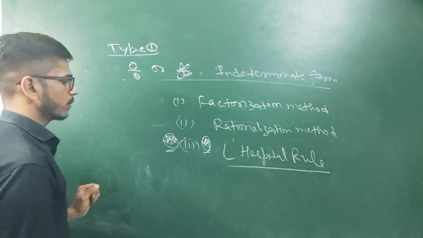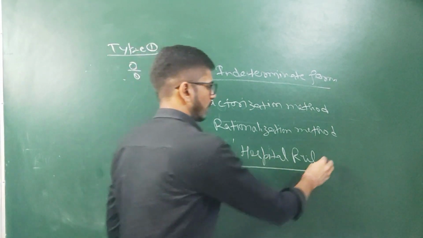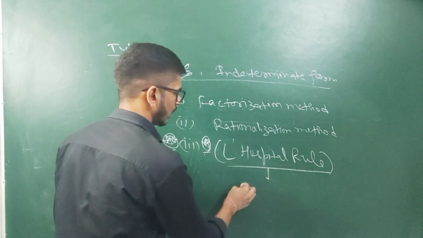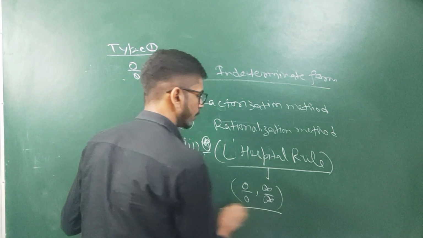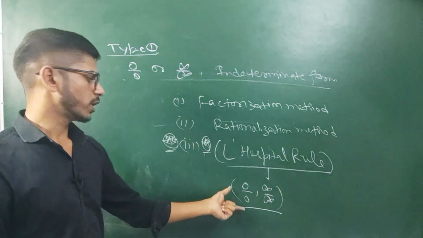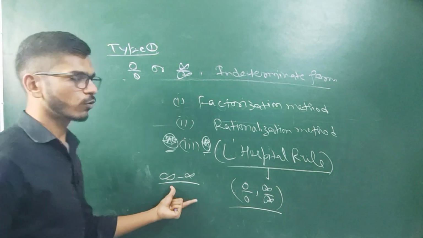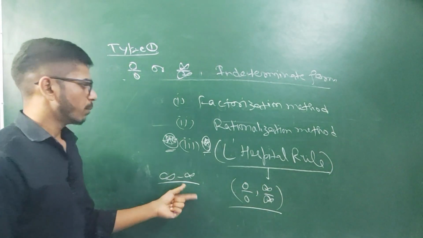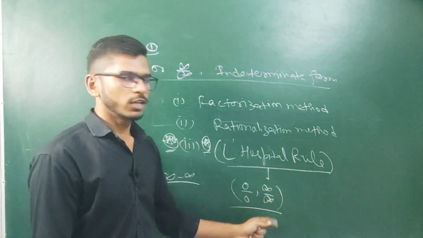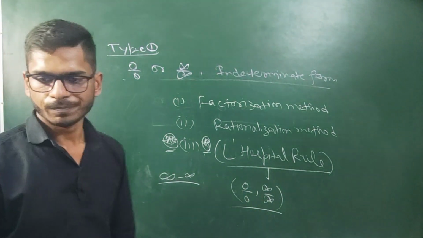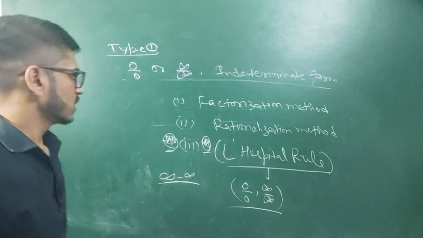And one important thing is that L'Hopital rule can be used only in the case of 0 by 0 and infinity by infinity indeterminate form. I have seen a lot of students who use this concept in other indeterminate forms also, but remember that L'Hopital rule is only valid in the case of 0 by 0 and infinity by infinity indeterminate form. Okay, so we will see these 3 methods.